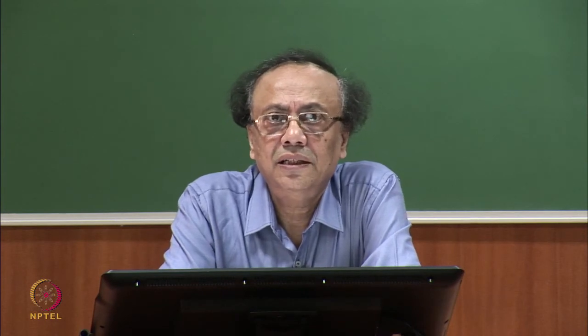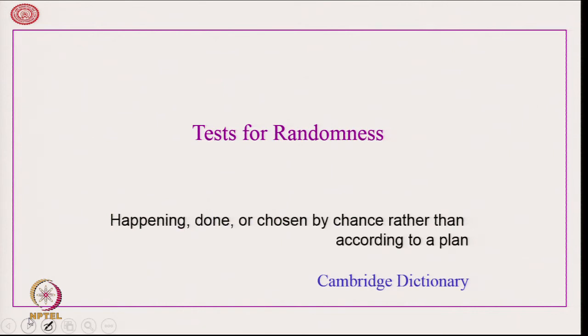Now, random process, random number, random graph, random indexing are terms which are nowadays very important because of machine learning, but from a statistician's perspective the most important thing is the random sample. The question is, what is random? The Cambridge Dictionary gives this definition of randomness: happening, done or chosen by chance rather than according to a plan.